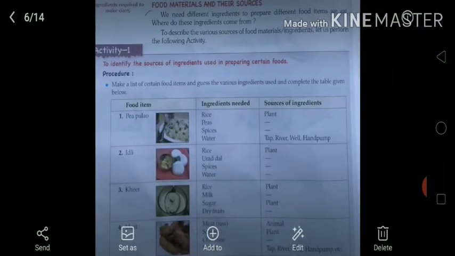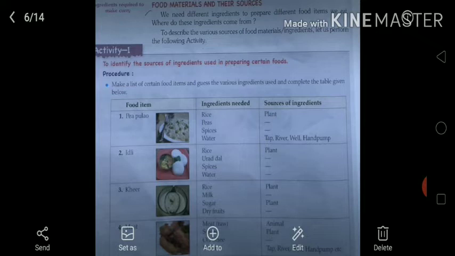Food material and their sources. We need different ingredients to prepare the different food items we eat. Where do these ingredients come from? Students, it is clear that if we have to prepare any dish, we need ingredients. So the question is, from where do we get all those ingredients? To describe the various sources of food material or ingredients, let us perform the following activity.